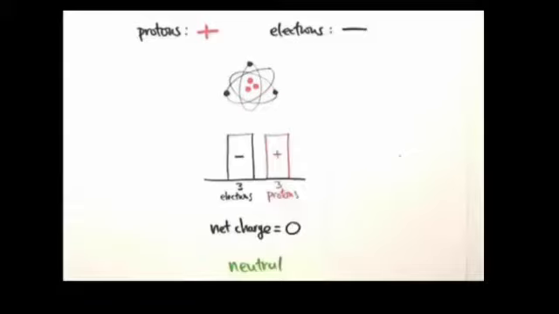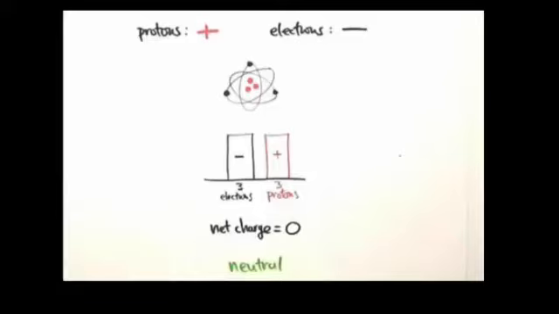Students, if protons have positive charge and electrons have negative charge, then what will be the charge on an atom? We will not discuss neutron over here because neutrons have no charge. Keep in mind, students, that each and every atom has the same number of electrons and protons. Like if an atom contains 4 protons, it must have 4 electrons. Let's have a look at the atom shown on your screen. It contains 3 protons, so it must have 3 electrons.